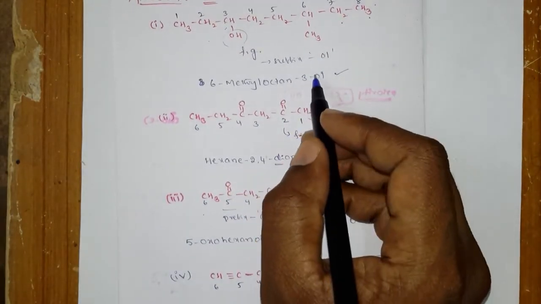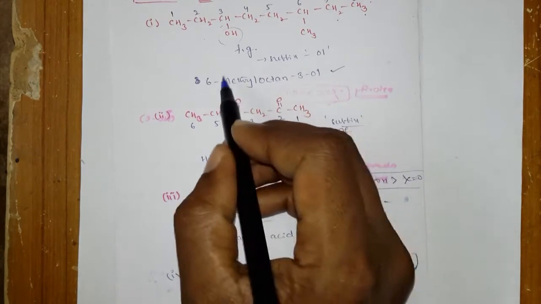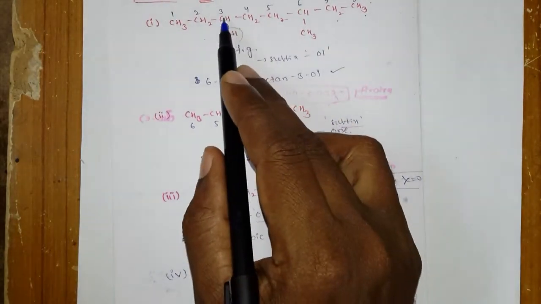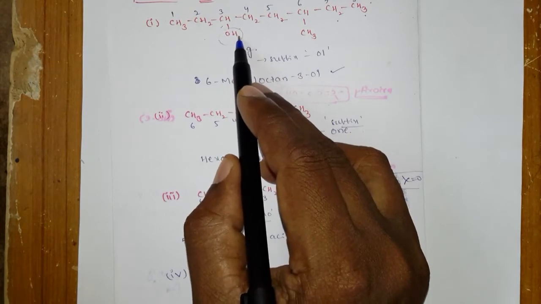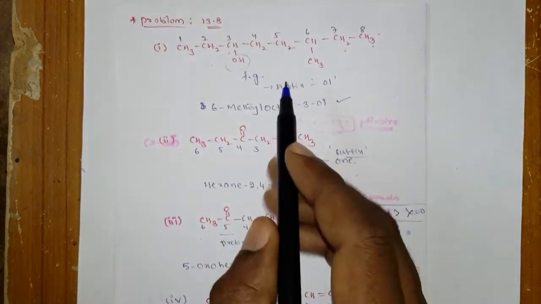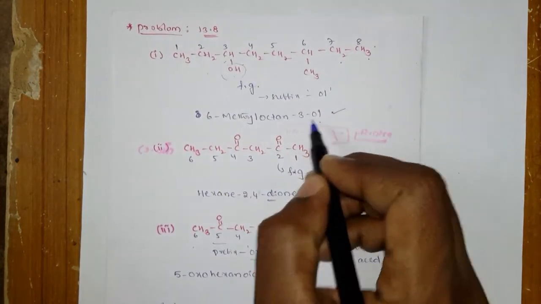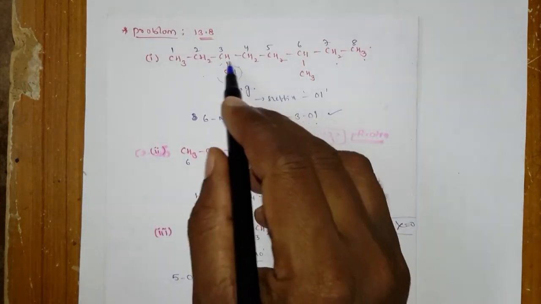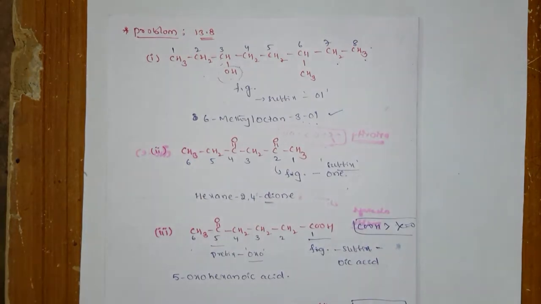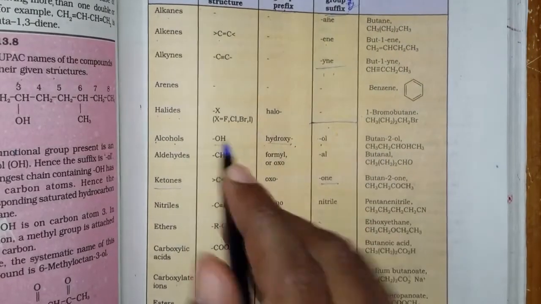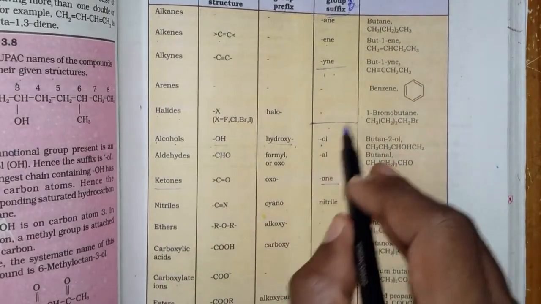Right. After numbering, you have to write the name. Is there more than one functional group? No, only one functional group is there. So you write the functional group last, 3 comma. What is the suffix of this OH? This table is very, very important. Everyone should know it. For the OH, the suffix is OL.